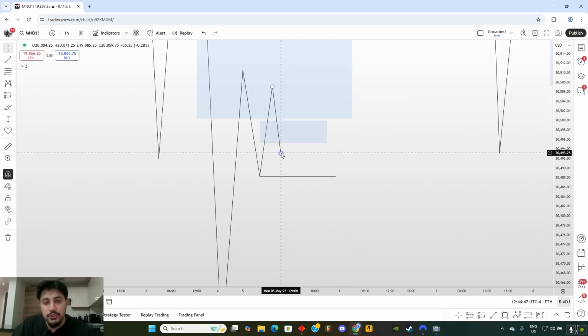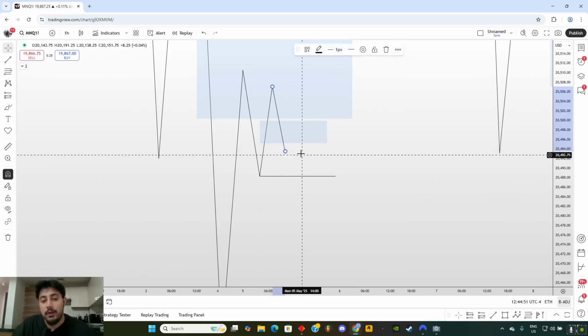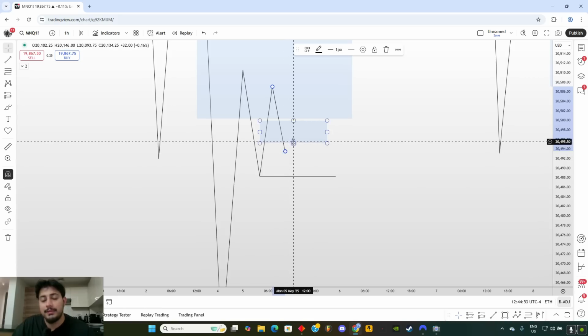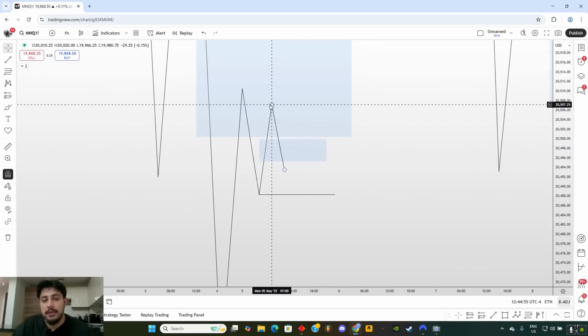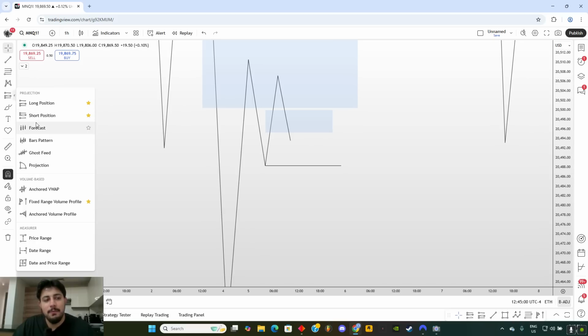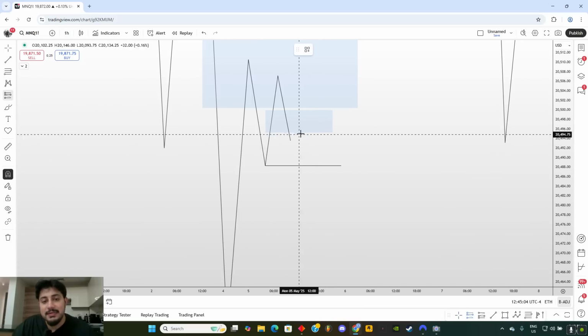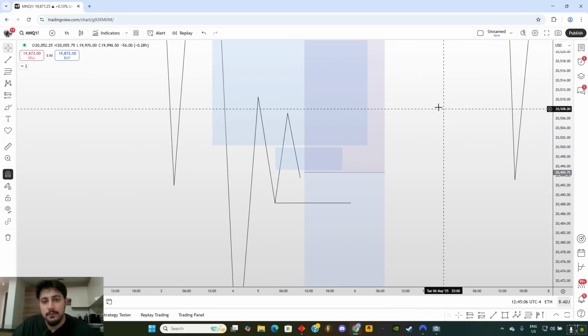Okay, so when we get inversion, we close here and we have enough room, that's a good entry. So we enter right here or at the retest. Our stops are going to be above this high over here. Now the risk management is very simple for this model, specifically for Forex. We're basically just entering here, let's say.